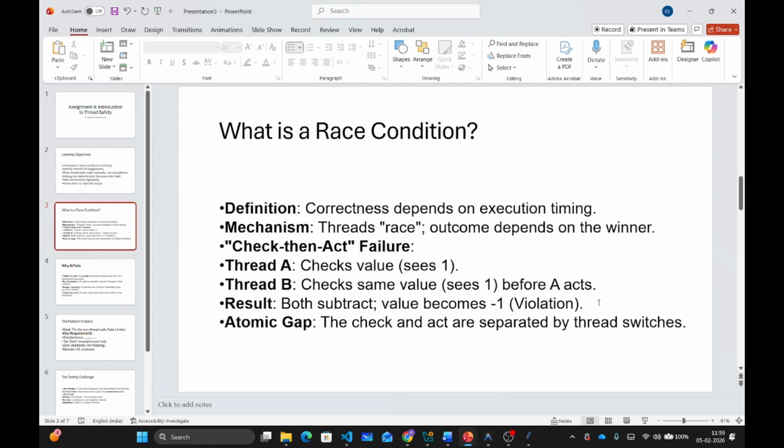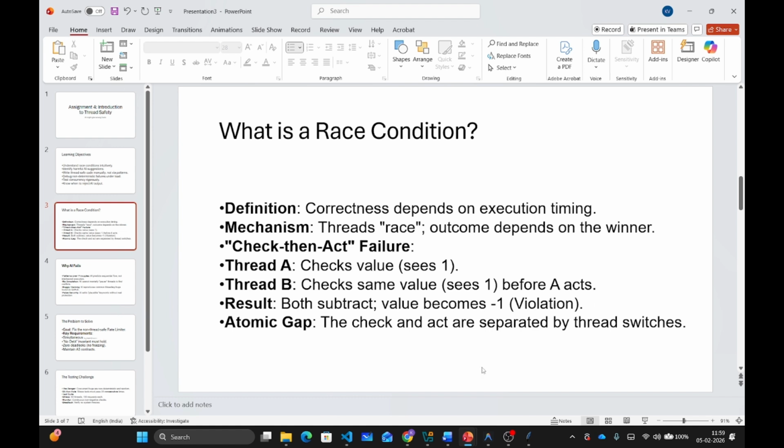First, let us see what a race condition is. A race condition occurs when the correctness of a program depends on the timing of thread execution. Two threads race to perform operations and the outcome depends on who wins. Imagine a simple operation: check if the value is positive, then subtract 1. In sequential code, this is fine because you check the value, then you subtract, and then it's done. But in concurrent code, it's a disaster.